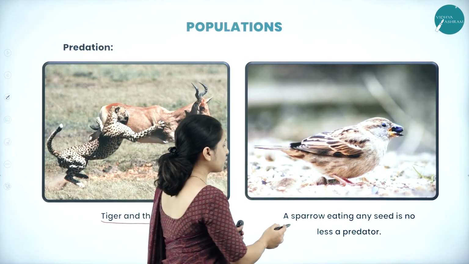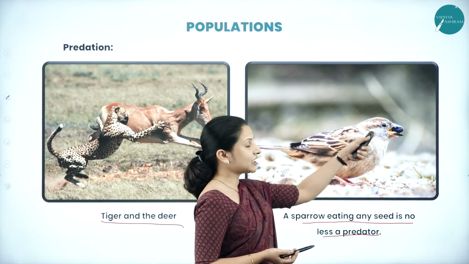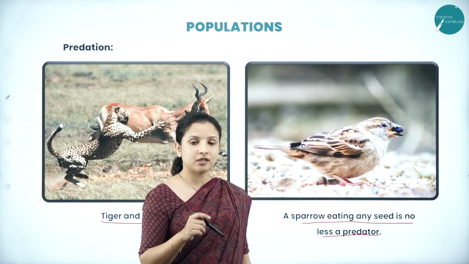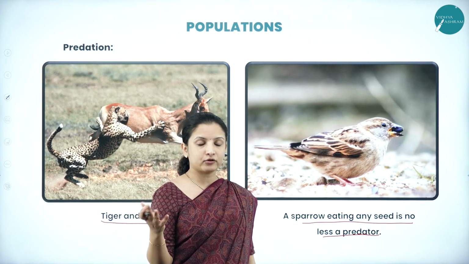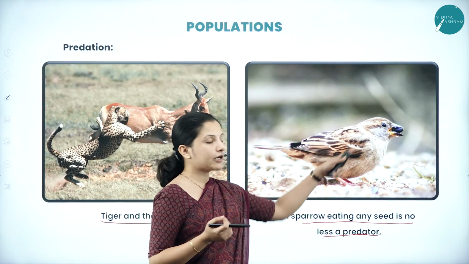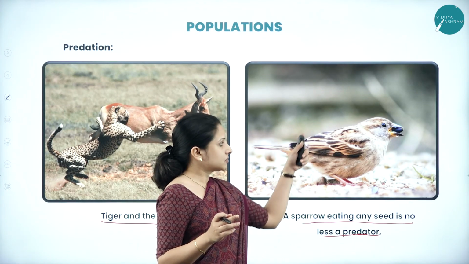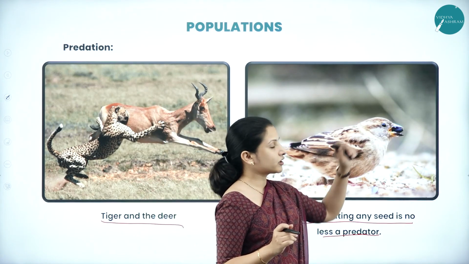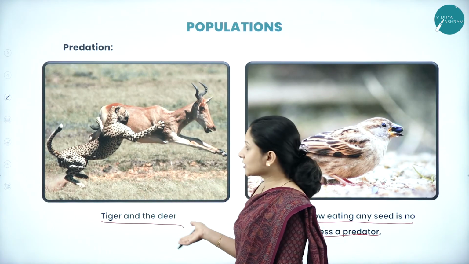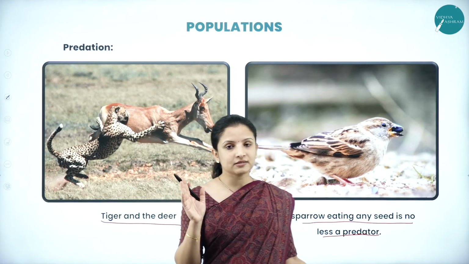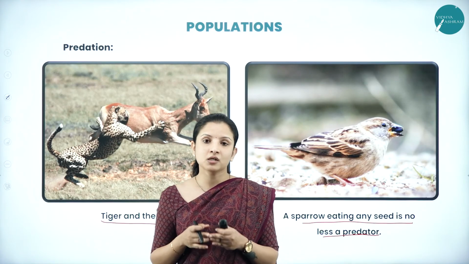One more example is a sparrow eating a seed, which is also predation. Why? The sparrow is eating the seed. It is preying on the seed. If the sparrow had not eaten the seed, it would have germinated and formed a new plant. It would have got a life, right? But here the sparrow is feeding on the seed and the seed is perishing. So the sparrow is benefited, but the seed gets no benefit. This is one of the best examples of predation. Both a tiger preying on a deer as well as a sparrow eating a seed should be given equal importance under predators.